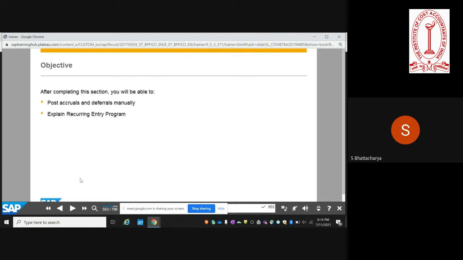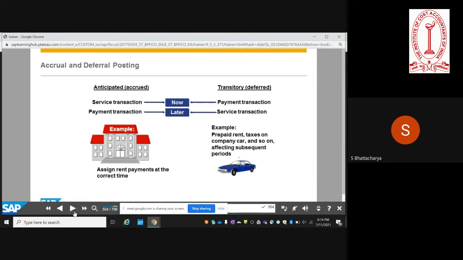Okay, so let us now understand the concept of accruals and deferrals. There can be different kinds of transactions: you can have a service transaction, you can have a payment transaction. It can be, as I mentioned, a prepaid rent that you pay. It can be any amount of cost or expense that is repeatedly incurred over a period of time and at a predefined date. A rental agreement is a classic example of an accrual or a deferred posting.